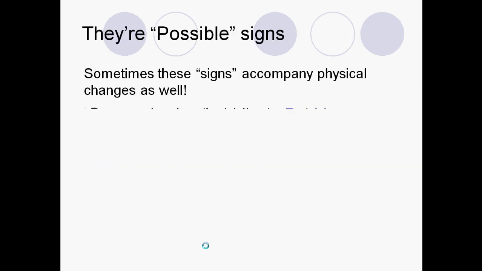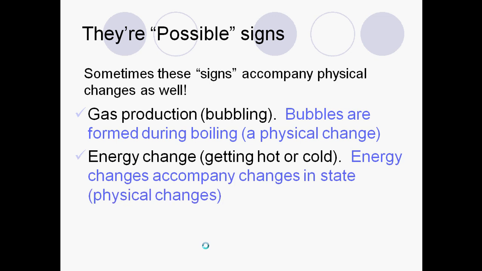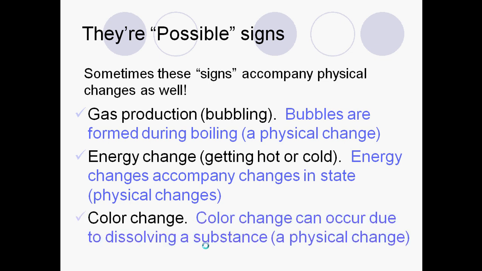Possible signs, again, some of these, when we have gas production, bubbles are formed during boiling, so you have to be careful in that case that you know it's boiling and it's a physical change, not a chemical change. Getting hot or cold, a lot of times are chemical changes, but we have to be careful again with those phase changes or those changes in state. When we're boiling, yes, we're making it hotter, but it's not changing what it is. If we have a reaction and it gets hotter, then it's going to be chemical. And then that color change, like I talked about. If you're just dissolving something, it's not going to be chemical, it's going to be physical.